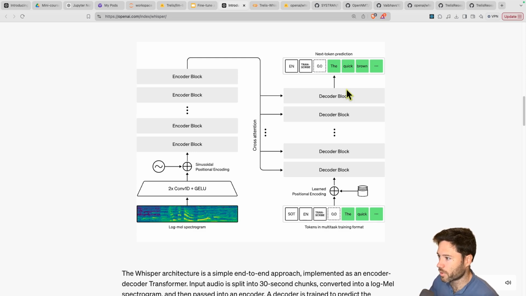We get to an output where we have a prediction of the sequence corresponding to the 30 seconds of audio right here. Now, what is Whisper Turbo? In Whisper Turbo, they essentially pull out a lot of the middle layers. This is called pruning, and they only rely on 4 of the layers. And then they do subsequent fine-tuning. They actually train on 2 epochs of a very large amount of data.